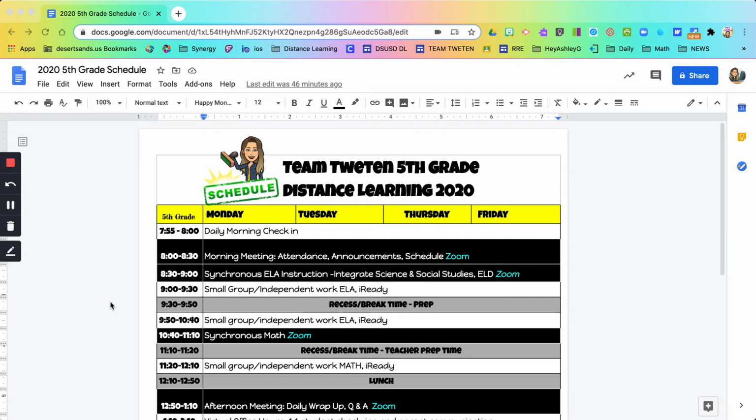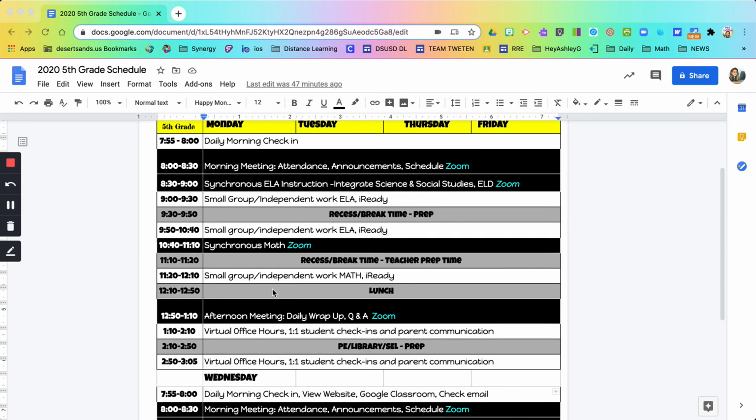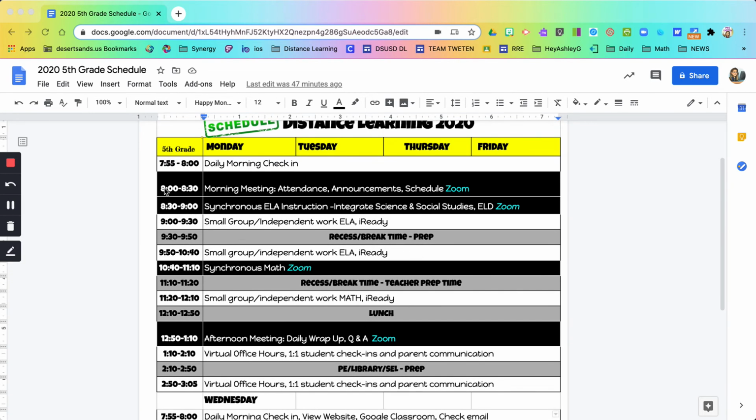Now, let's talk about Zoom. I'm going to have a Zoom tutorial that I'm going to do after this, but I want you to know that although the times for Zoom are spread out throughout the day, when I open up my Zoom meeting, it will be open for the entire day. I have the option to mute cameras as well as microphones, so I can mute the students and I can mute myself unless we are in a live meeting.